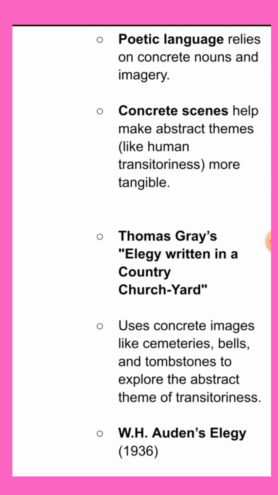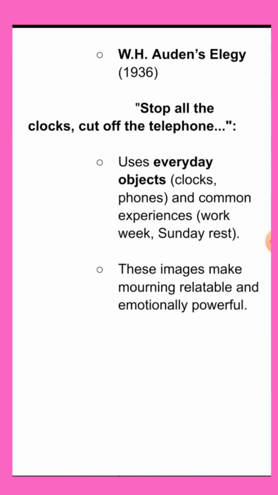Likewise, we have W.H. Auden's elegy, which was published in 1936, that is, Stop All the Clocks, Cut Off the Telephone. Here, he uses everyday objects like clocks, phones, and common experiences, that is, work week, Sunday rest, etc. So these images make mourning relatable and emotionally powerful.